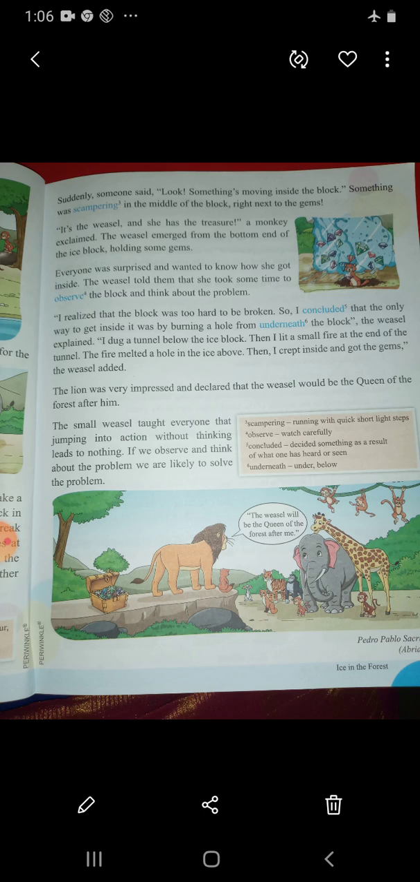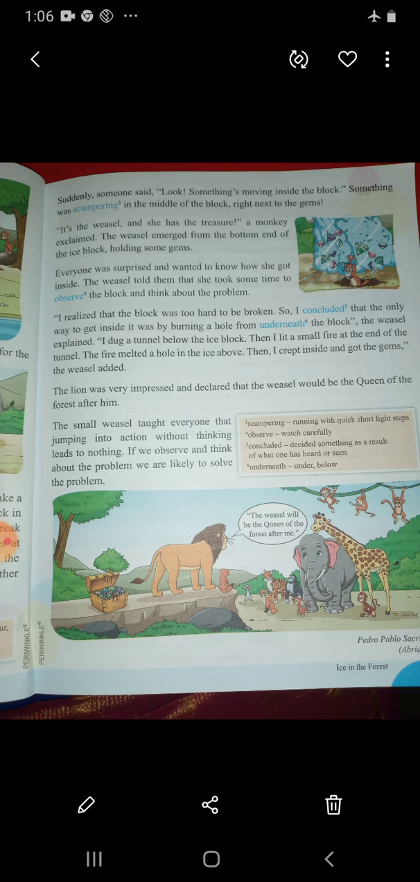The lion was very impressed and declared that the vessel would be the queen of the forest after him. Because the vessel showed her intelligence, the lion became very impressed and announced that the vessel would become the king after the lion. The small vessel taught everyone that jumping into action without thinking leads to nothing. If we observe and think about the problem, we are likely to solve the problem.